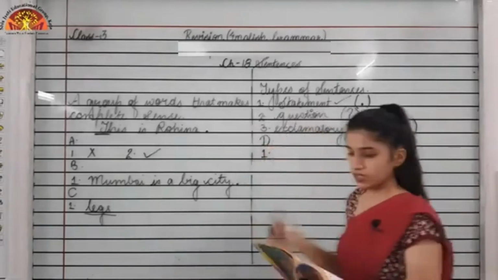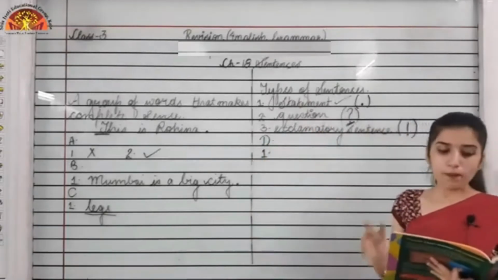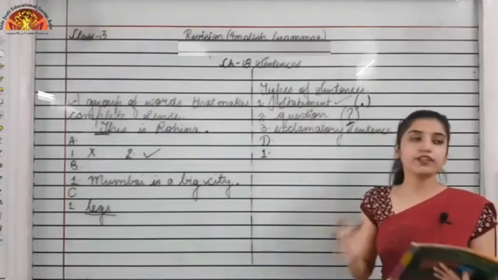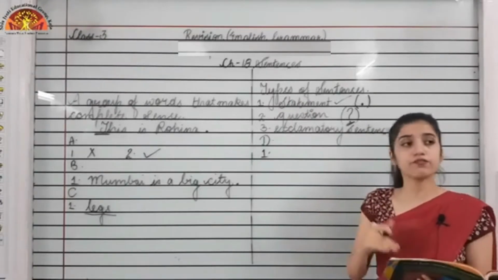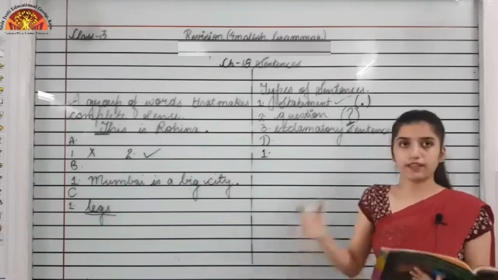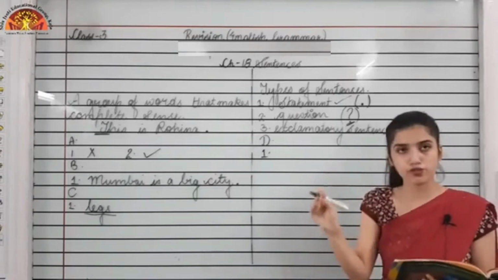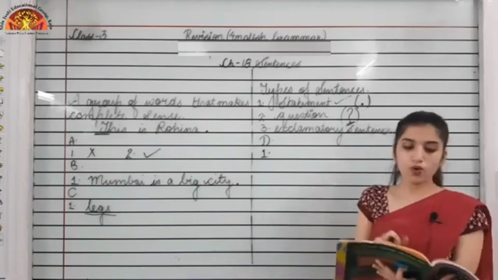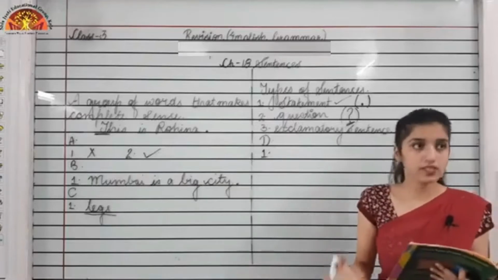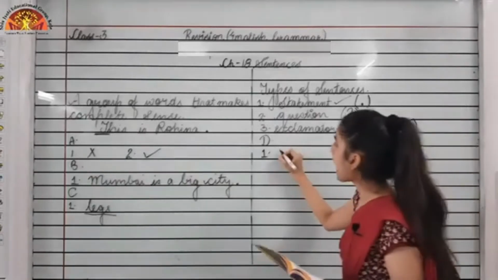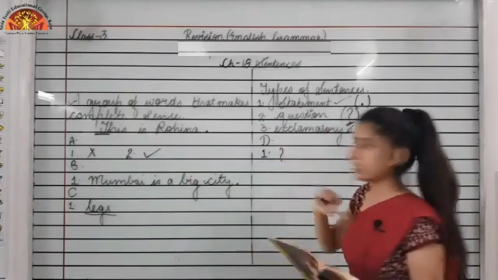First part, add a full stop or a question mark at the end of each sentence. We have to see if this is a question or a statement, and according to that we have to put a full stop or a question mark. So, where is my umbrella? Here we are asking something, so this is a question. So we will add a question mark at the end.